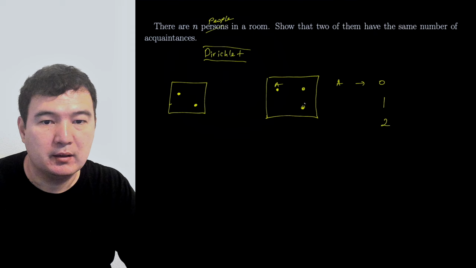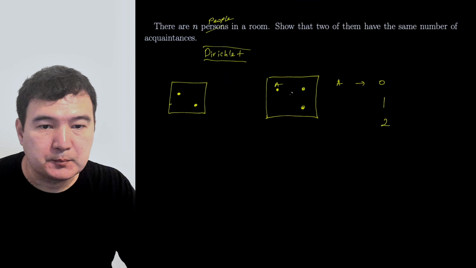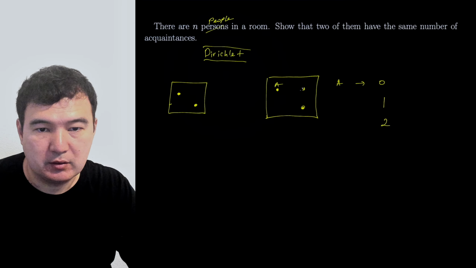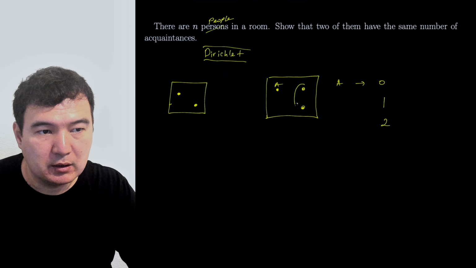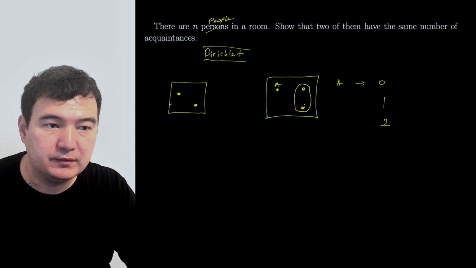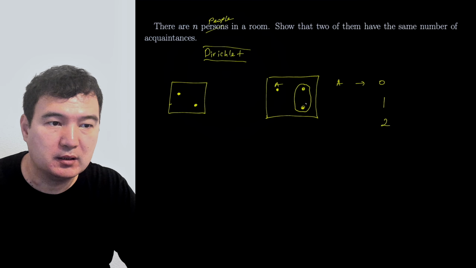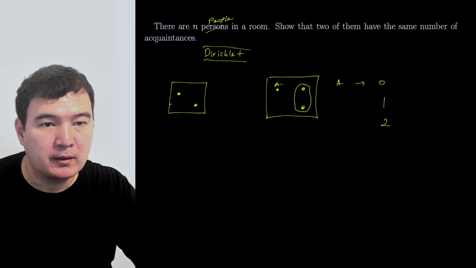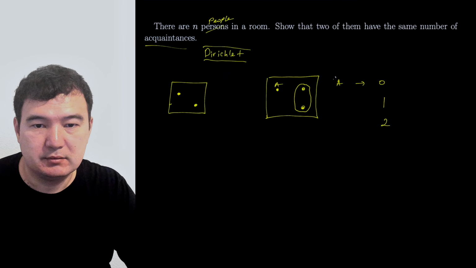If A doesn't know anybody, zero, then you are left with these two. If they don't know each other, nobody knows nobody, so they all have zero acquaintances. So that proves the problem.